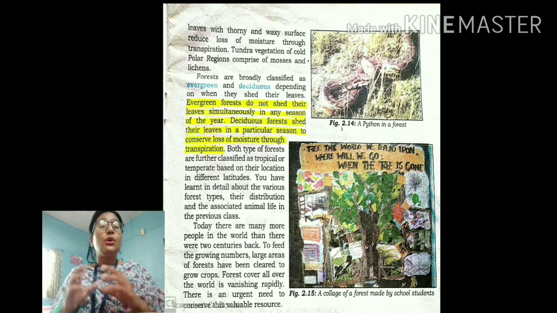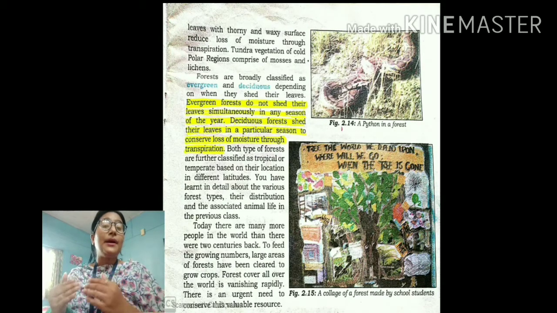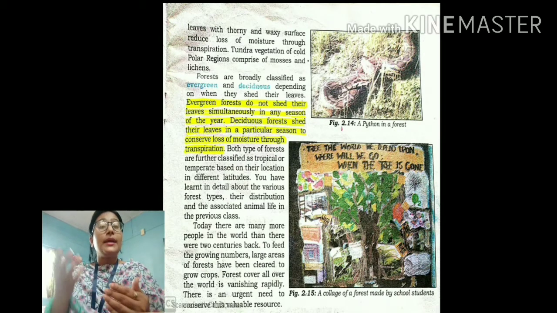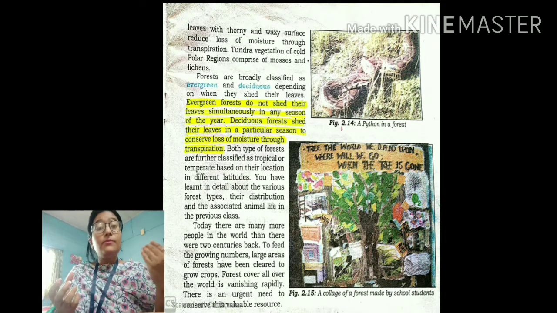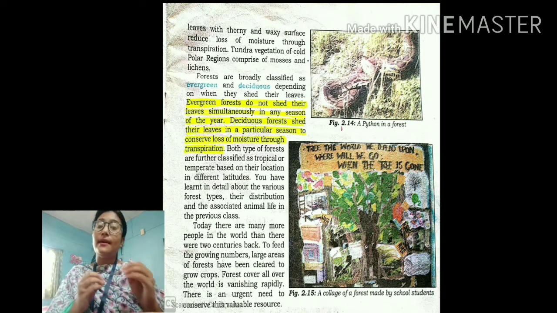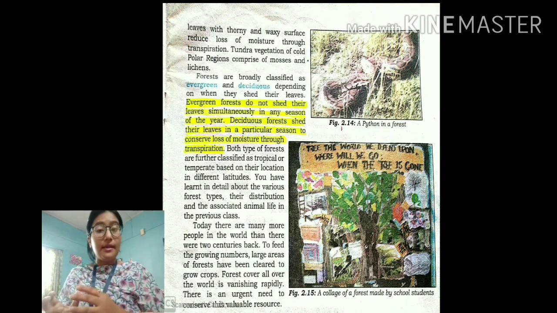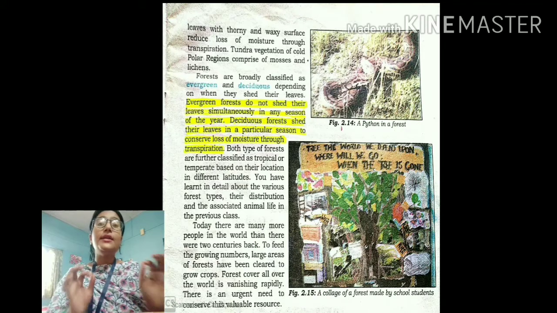And then what happens? The water from the trees and the plants also gets mixed with the atmosphere. When the water from the trees and the plants enters the atmosphere, the trees and plants dry up, and when they dry up, they automatically shed their leaves. This process is known as transpiration. Because of this loss of moisture through evaporation, the trees shed their leaves.